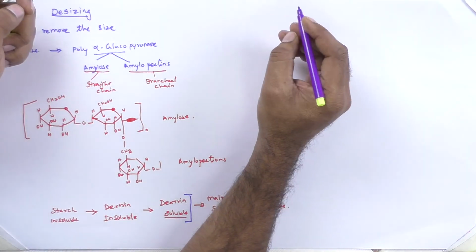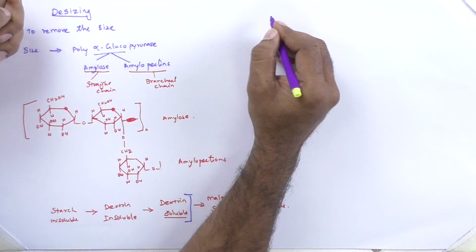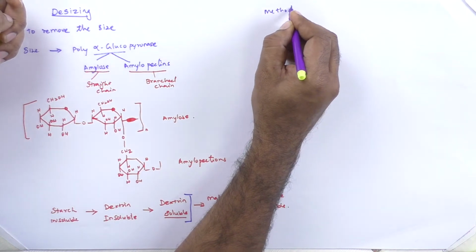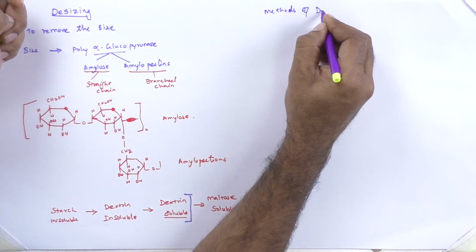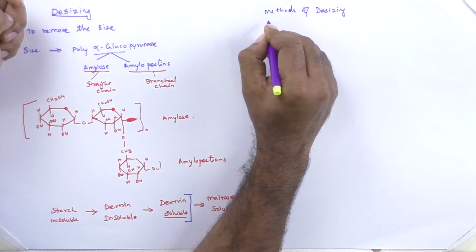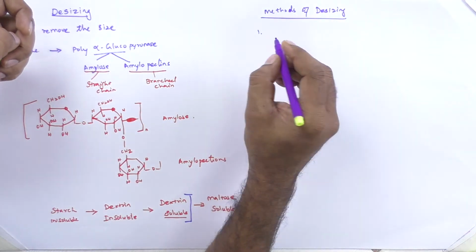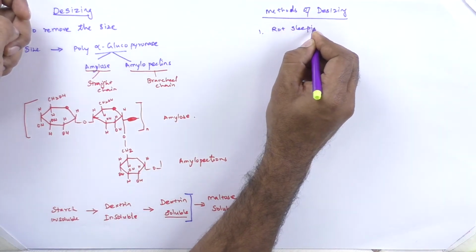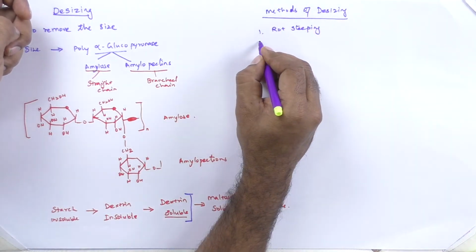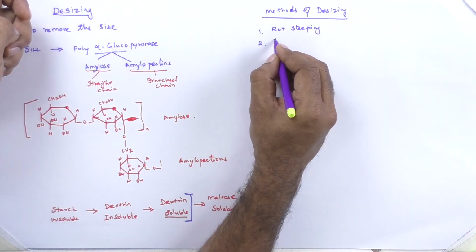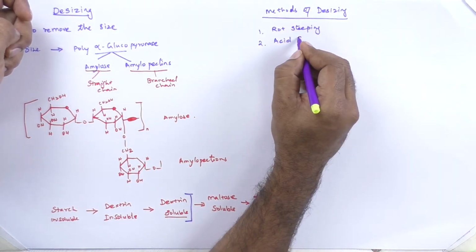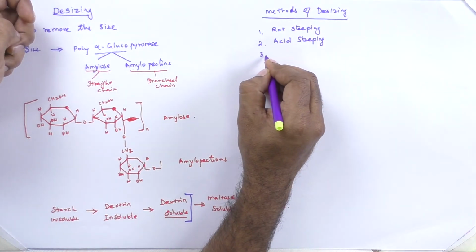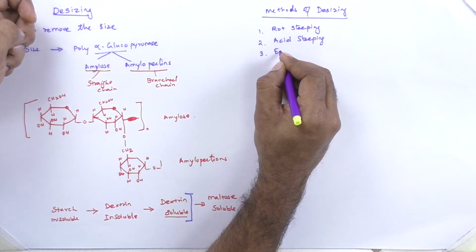There are three methods to desize the fabric. The first method is rod steeping, the second method is acid steeping, and the third one is enzymatic desizing.